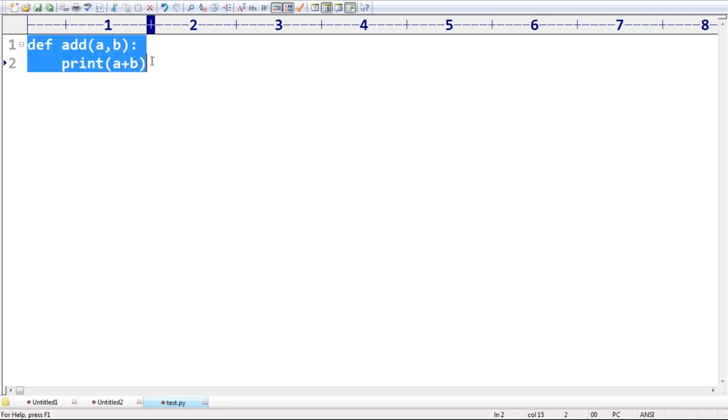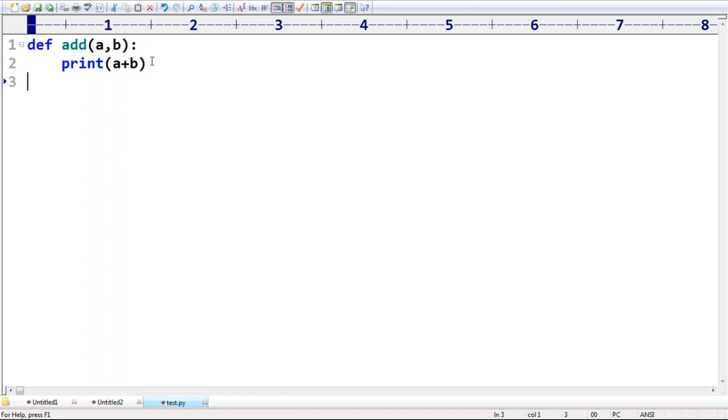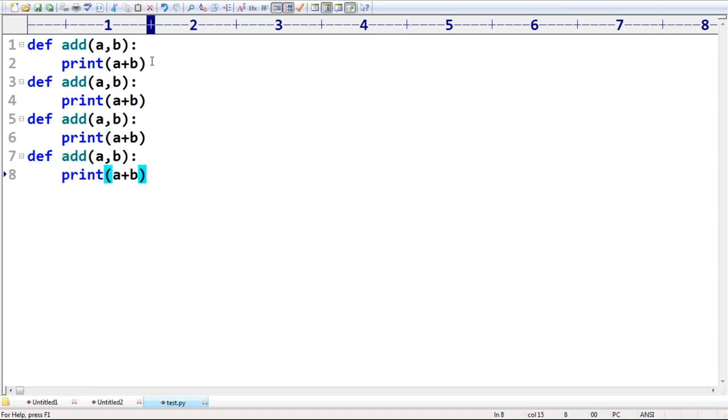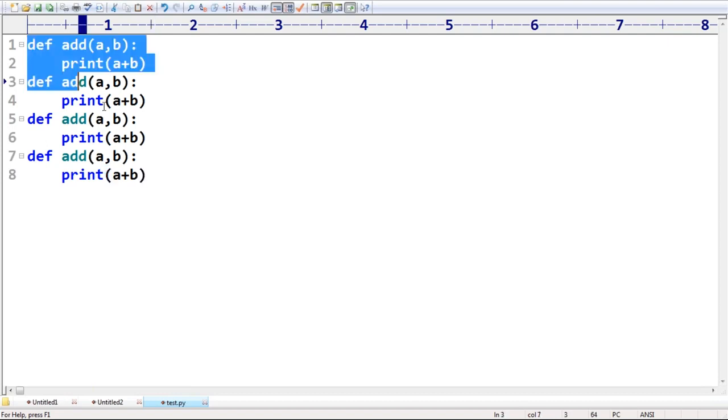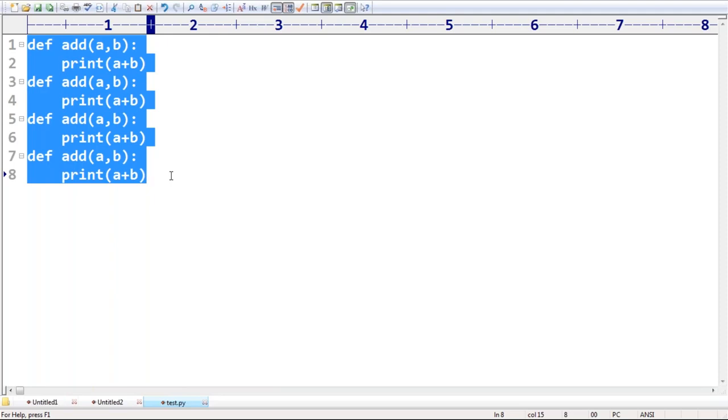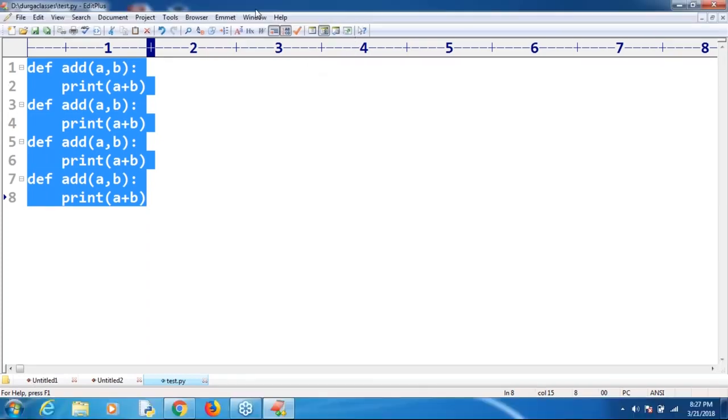Now, how many functions can I take like this? Any number of functions: add, subtraction, multiplication, division, any number of functions. Now take special care and observe carefully. This set of functions I want to save to a file. I'm saving this as test.py, or otherwise as calci.py.